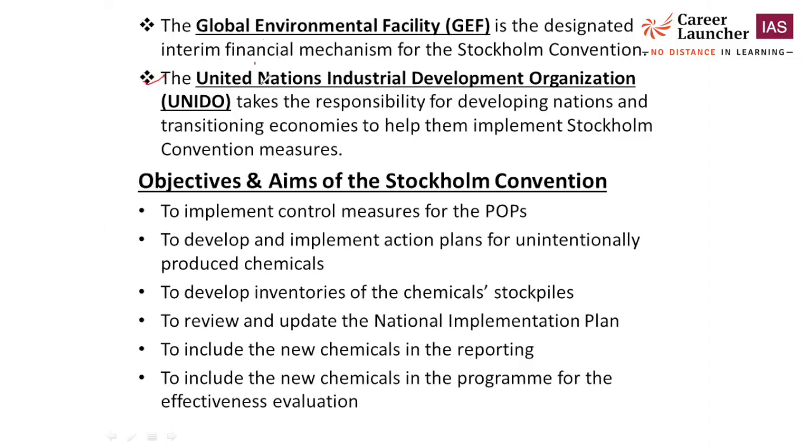Second important is United Nations Industrial Development Organization. Very important to remember the name of this organization, that takes the responsibility for developing nations and transitioning economies to help them implement Stockholm Convention measures. So maybe in place of United Nations Industrial Development Organization, they will use an organization name called UNDP, United Nations Development Program. So that statement will become wrong. So try to focus on the name of the organization, the actual implementing agency. Here, United Nations Industrial Development Organization is the organization which takes the responsibility for developing nations and transitioning economies to help them implement Stockholm Convention measures.